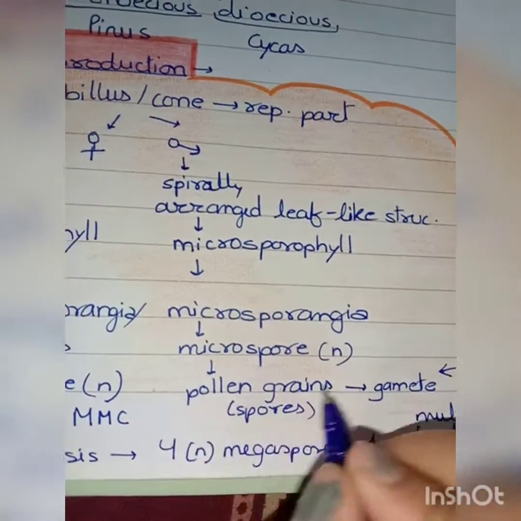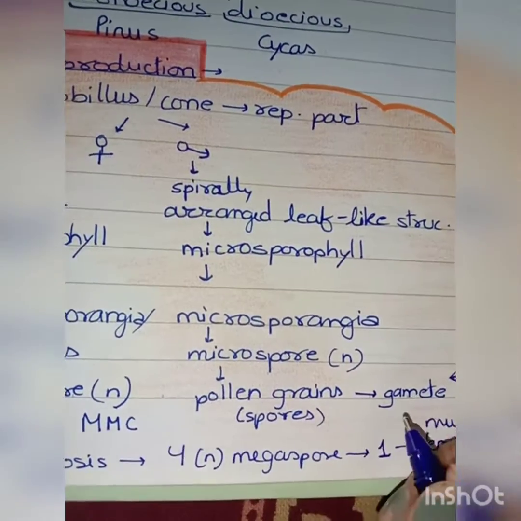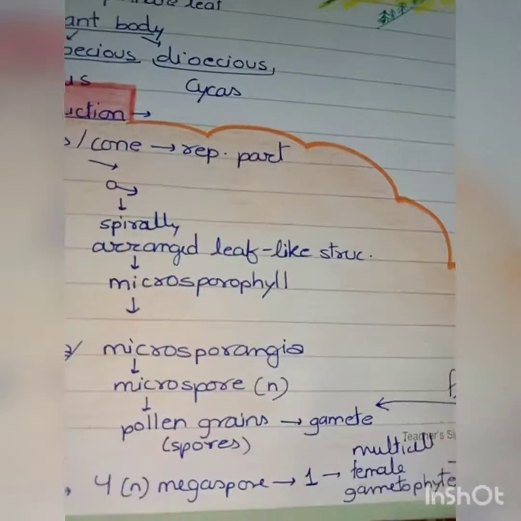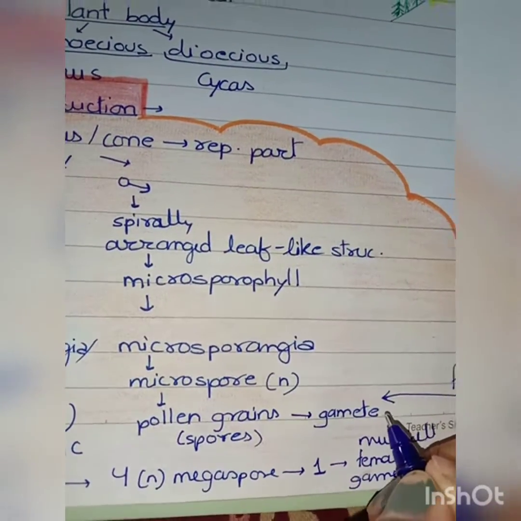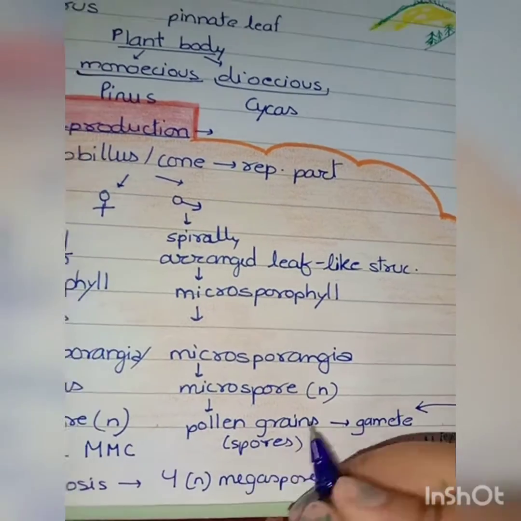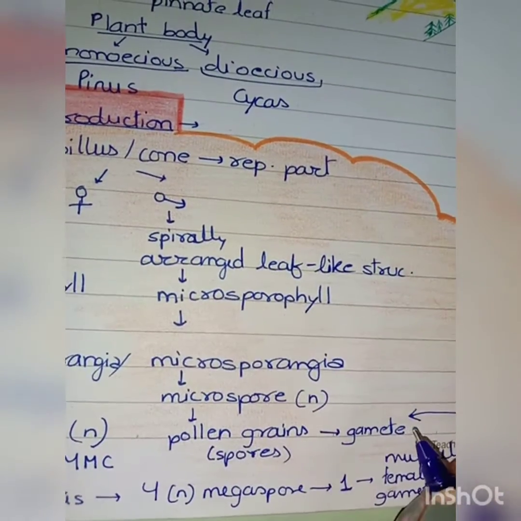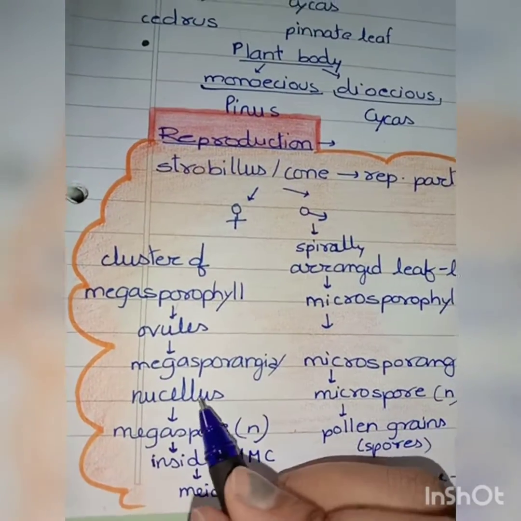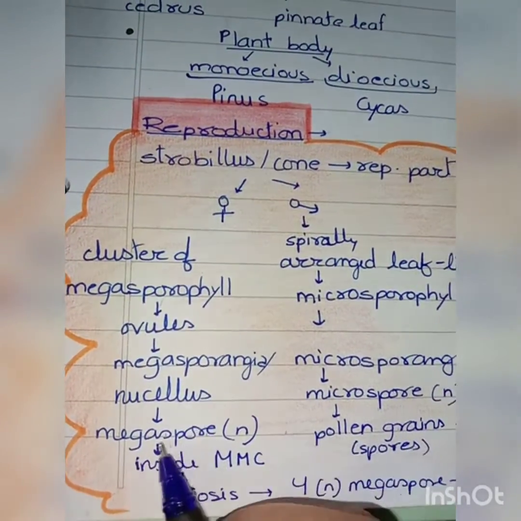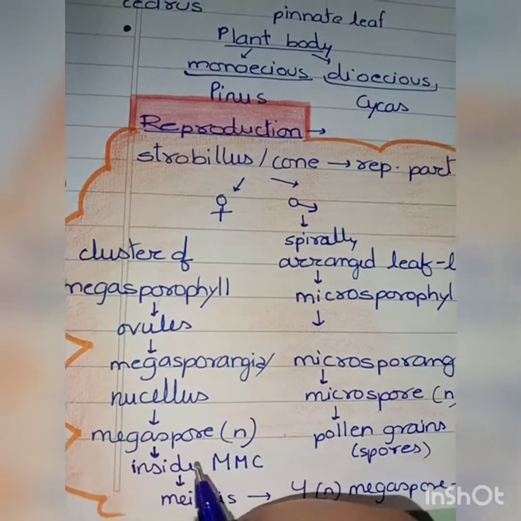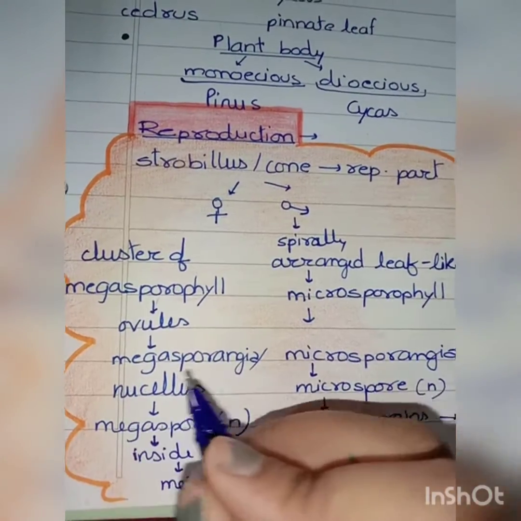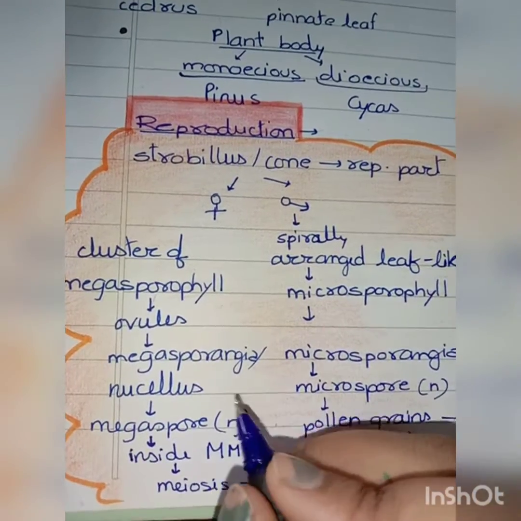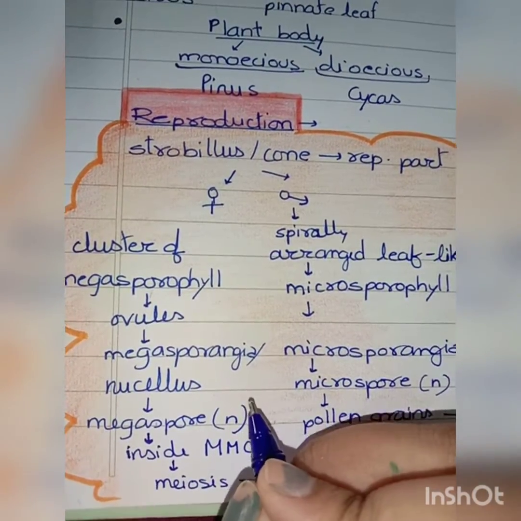These pollen grains are not the male gamete; they are known as the male gametophyte. Now, in the female, the nucellus, we all know, must be having so many cells.